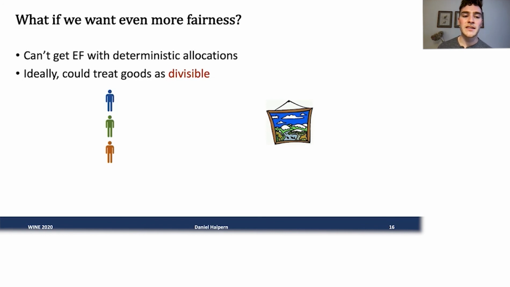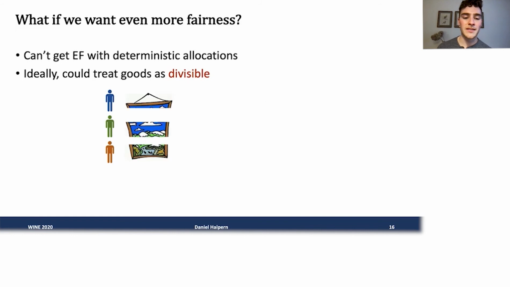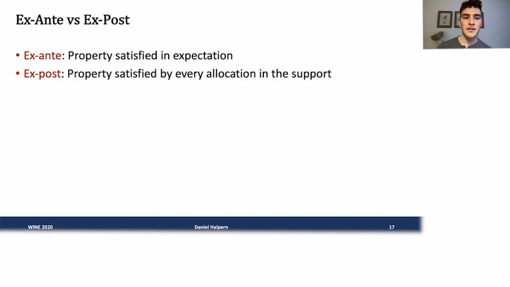There's not really much we can do. Ideally, we could treat this good as divisible. If we give it entirely to a single agent, other agents will envy them. But if we could divide it up, then that would make all the agents happy. So do something along the lines of this. And my idea is that we can actually simulate this using randomization. But with randomization comes some interesting subtleties.